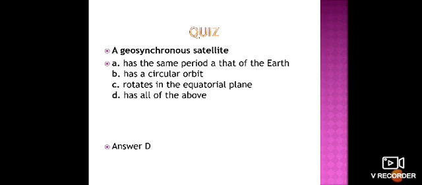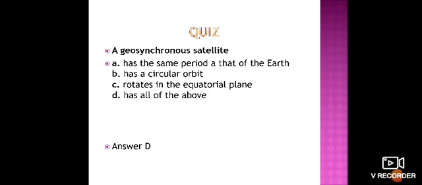So all of this applies to the geosynchronous satellite. That means a geosynchronous satellite is also called a geostationary satellite. In the previous session I explained why it is called a geosynchronous satellite: the velocity of the satellite is the same as that of the Earth. That means the period is 24 hours for the Earth, and at the same time the satellite also has a period of 24 hours.